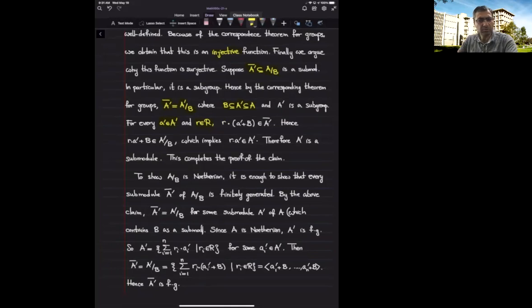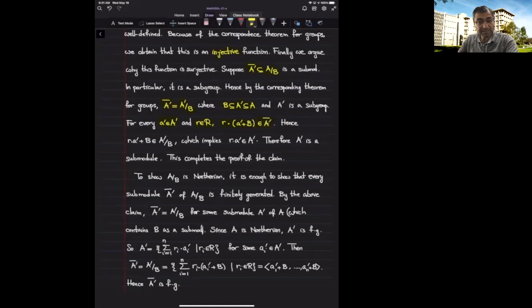But what do I know about A prime? By assumption, every coset that's represented by an element of A prime belongs to the submodule A prime bar. So that means a prime plus B belongs to the submodule A prime bar. Being in the submodule implies that when I multiply it by a scalar r, I am still inside that submodule. So r times (a prime plus B) is still inside the submodule A prime bar.